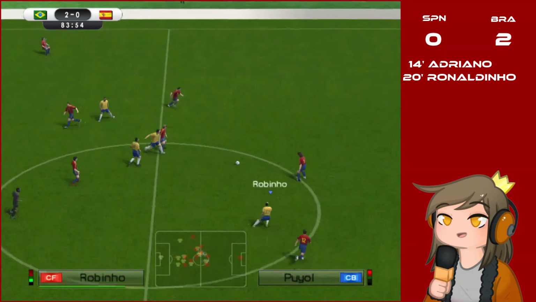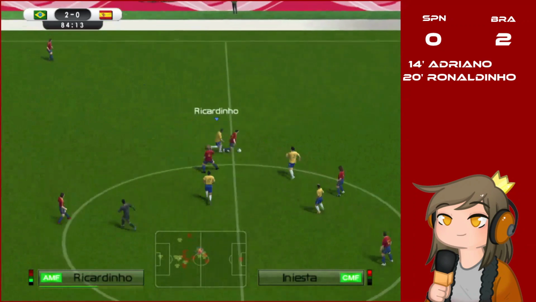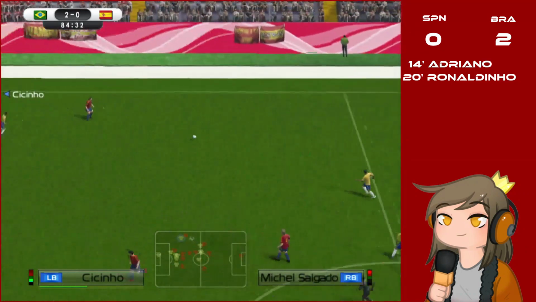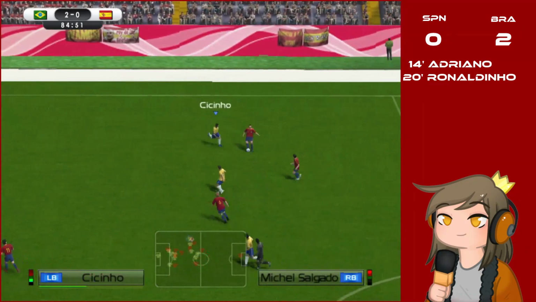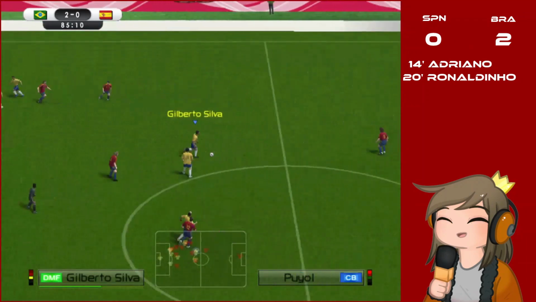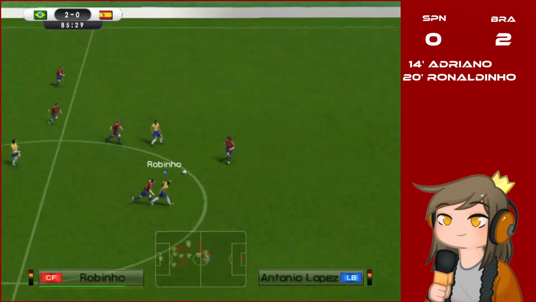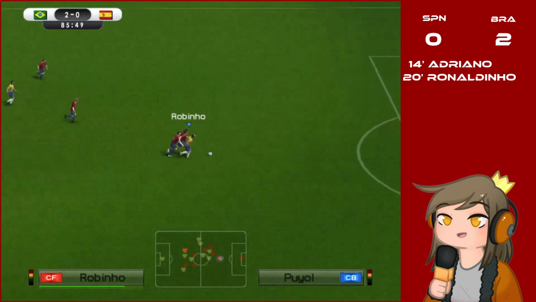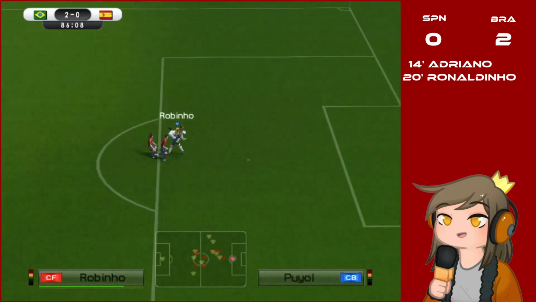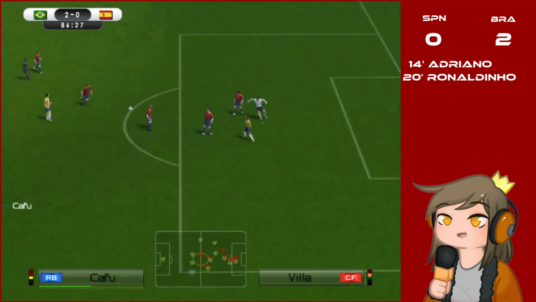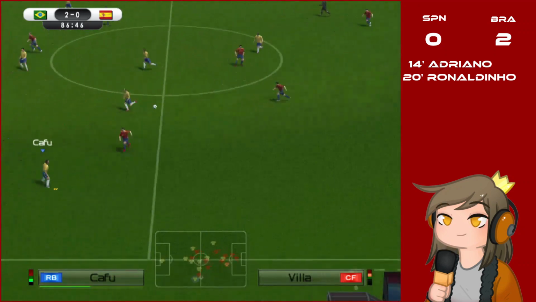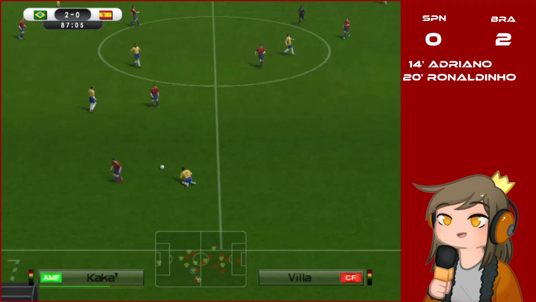Albelda, Fred against Albelda. Pass it to Pujol. Iniesta. Pass it to Salgado. Tries to find Albelda, but Gilberto Silva gets the better of it. He finds Robinho. It's Robinho against Pujol. That's Robinho. He has the ball, but he loses it. It's another clear-cut chance for Brazil.